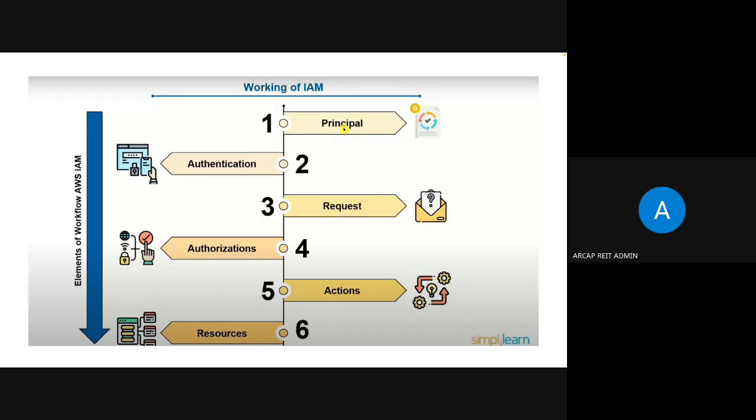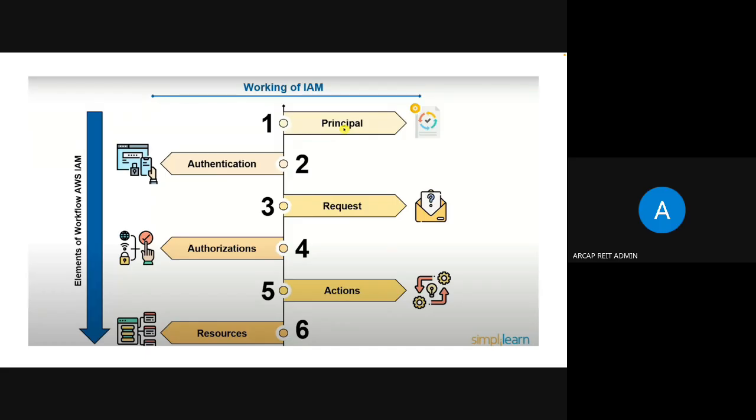Principal means to whom we want to give permissions. Then authentication. Then what is the request? Then we'll check the authorization. Authentication will verify who the person is. Authorization will verify what permissions he has on the particular resource.